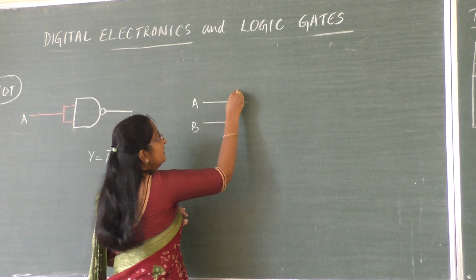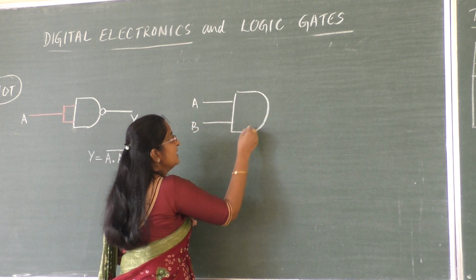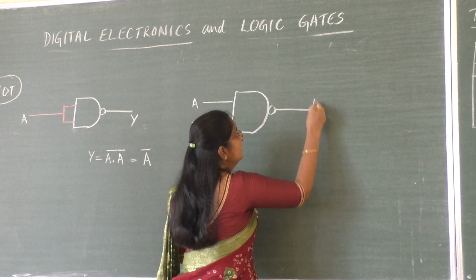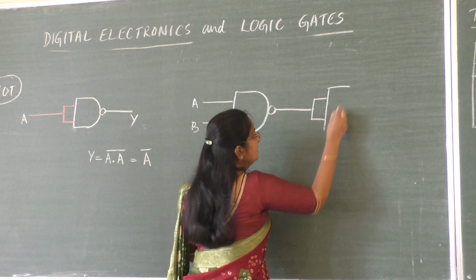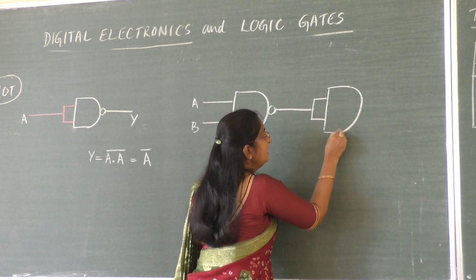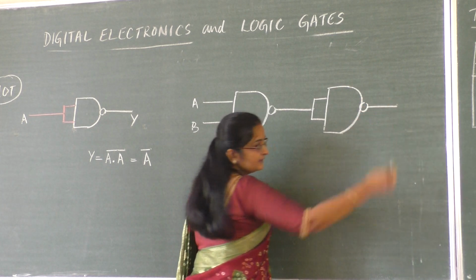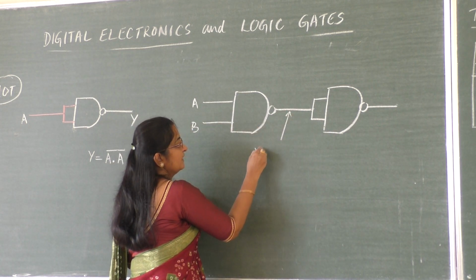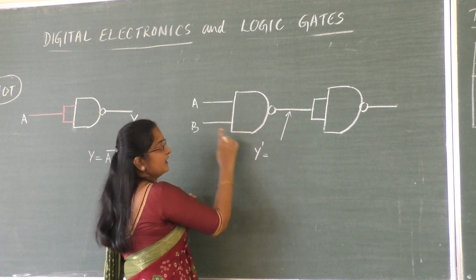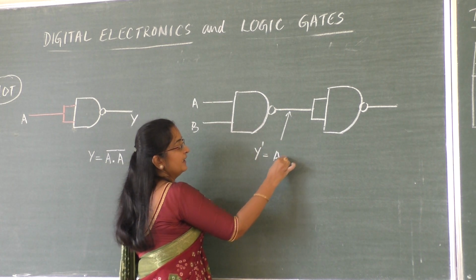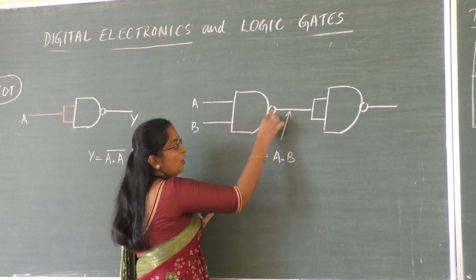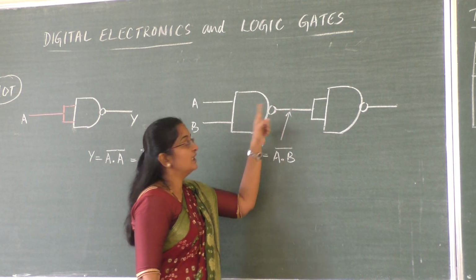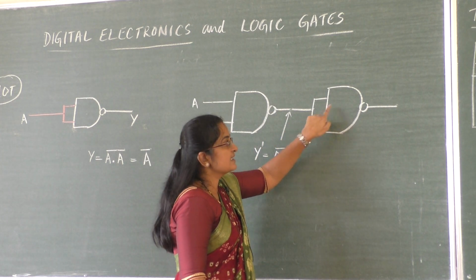Like that only, let me have two inputs here, A and B. Let me give the output to a NOT gate, which is again made only by using a NAND gate. Now what will be the output? Let me take it as Y dash. A and B are inputs, so A dot B whole bar will be the output of the first gate, and that will be fed as input to the second one here.